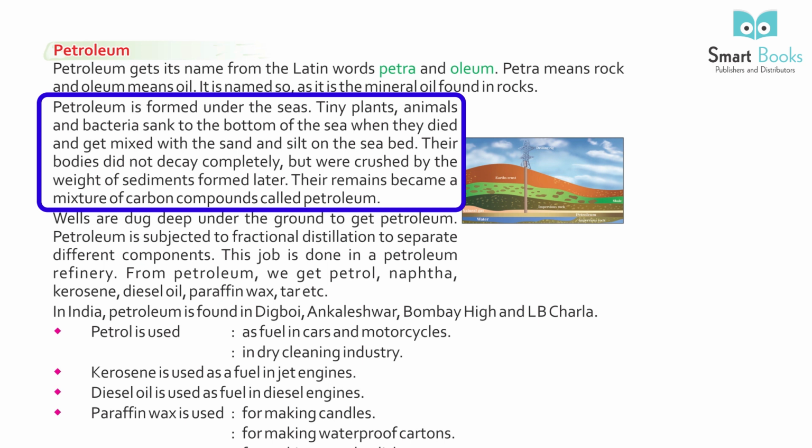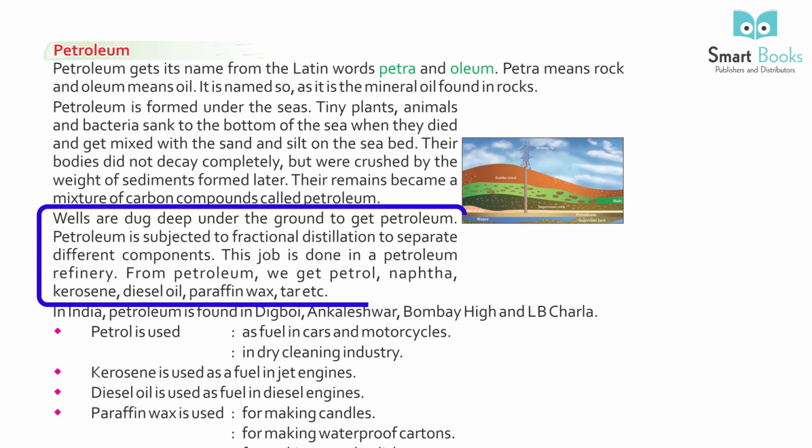When they died and got mixed with the sand and silt on the seabed, their bodies did not decay completely but were crushed by the weight of sediments formed later. Their remains became a mixture of carbon compounds called petroleum. Wells are dug deep under the ground to get petroleum. Petroleum is subjected to fractional distillation to separate different components. This job is done in a petroleum refinery.